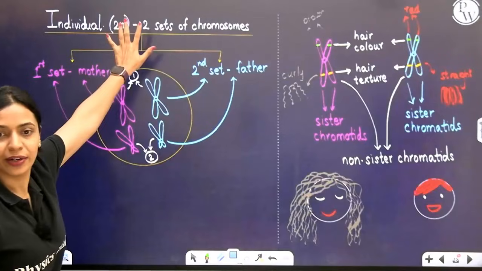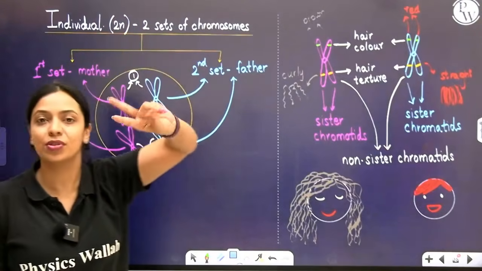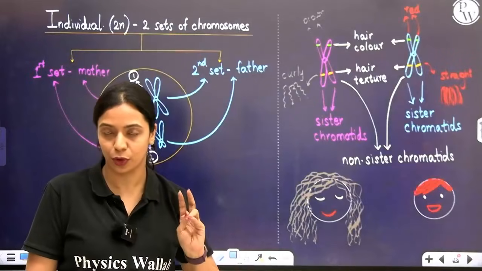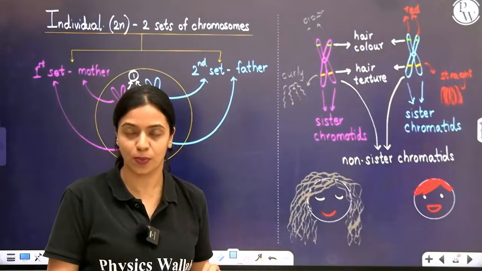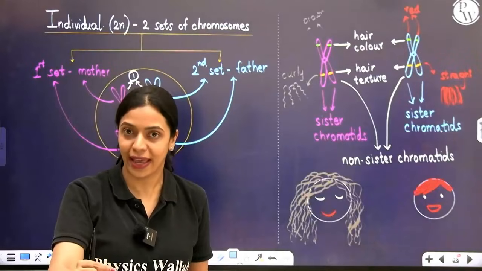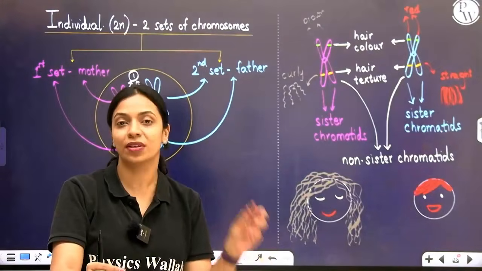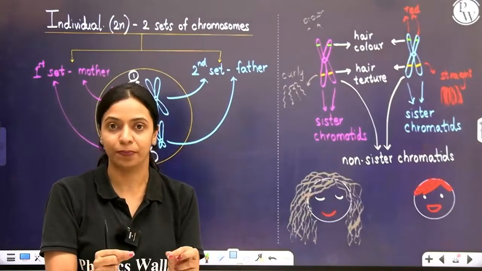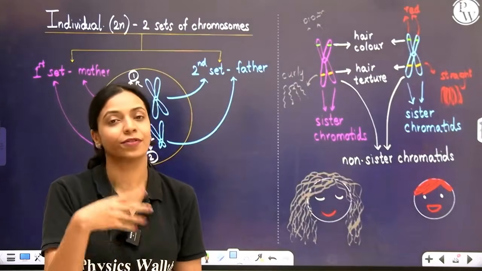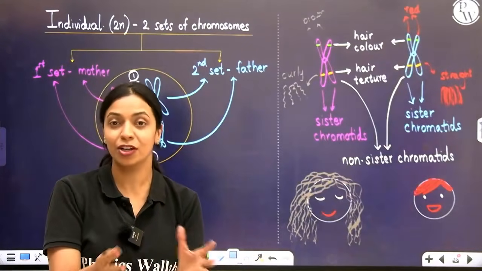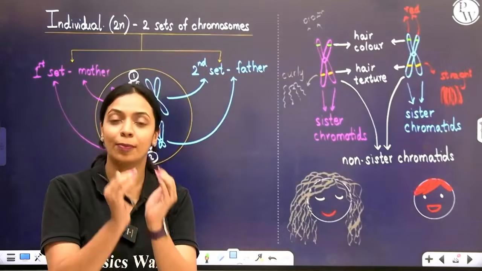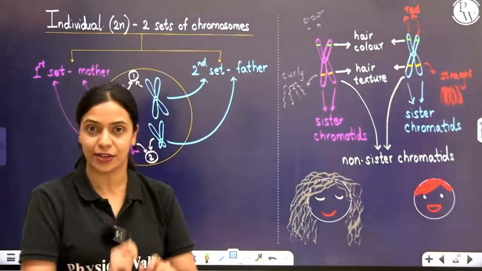We all are diploid individuals, which means we have 2 sets of chromosomes, right? All diploid organisms have 2 sets of chromosomes. How do they get 2 sets of chromosomes? One set of chromosomes they receive from the mother through her egg. The other set of chromosomes they receive from the father through his sperm. So when fertilization happens during sexual reproduction, from the male parent and from the female parent, you get 1 set of chromosomes each, and we diploid organisms will have 2 sets of chromosomes.